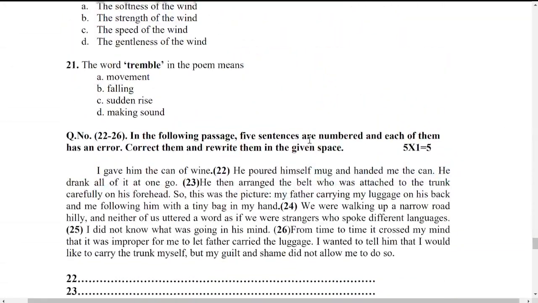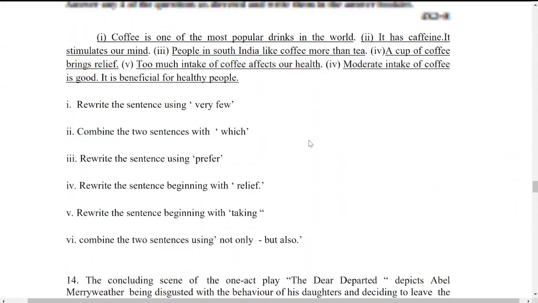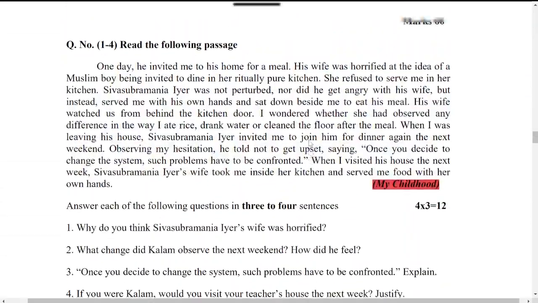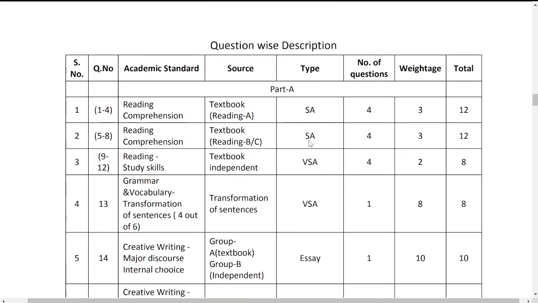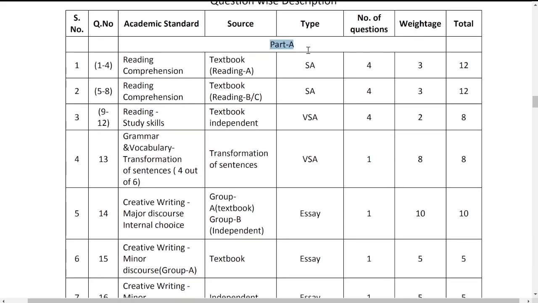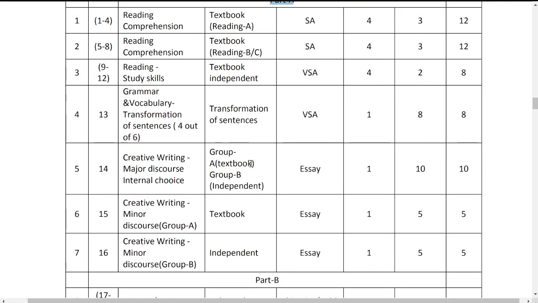Okay, my dear students. So hope you have understood well. మీకు అందరికి అర్థమైందని అనుకుంటున్నాను. So altogether, what you have to focus on here is we have totally three sections. As you can see here, it is given as part A. In part A, reading comprehension text A, reading comprehension text B or C, reading skills, this is an independent one. This is related to pie charts. Next, grammar and vocabulary transformation of the sentences. This major discourse you have alternatives there, and these two are minor discourses.